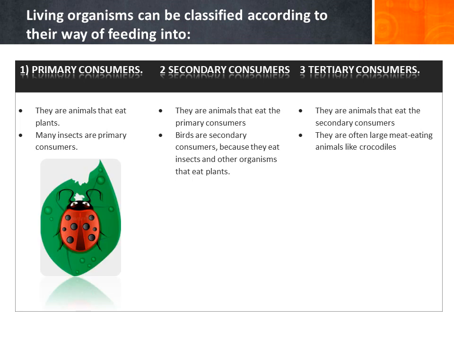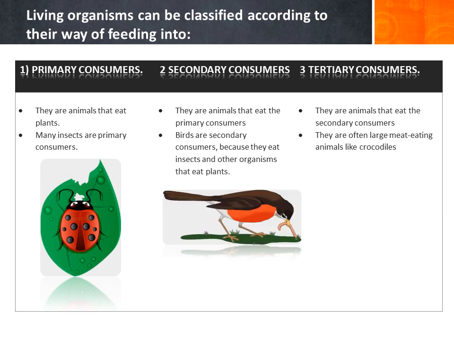First, primary consumers. They are animals that eat plants. Many insects are primary consumers because they eat plants. And secondary consumers are animals that eat the primary consumers, like birds. Birds are secondary consumers because they eat insects and other organisms that eat plants. Tertiary consumers are animals that eat the secondary consumers. They are often large meat-eating animals like crocodiles.